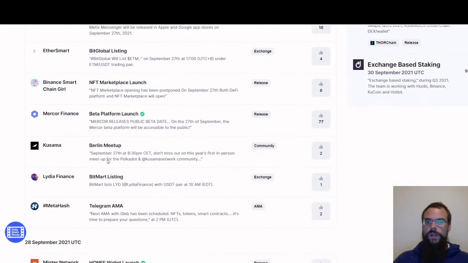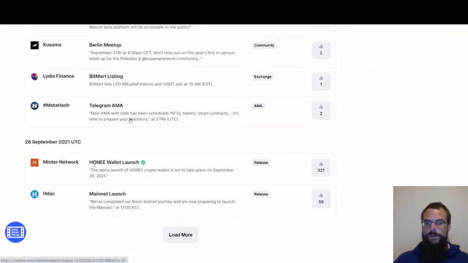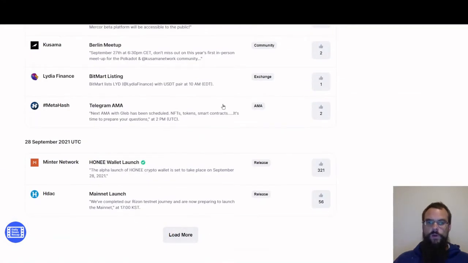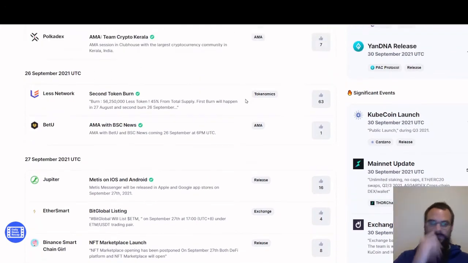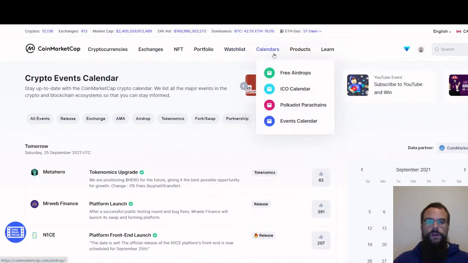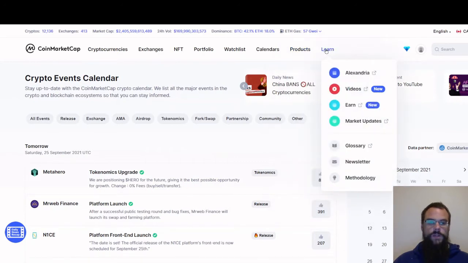So there's other things like Kusama has a Berlin meetup. There's a Telegram AMA for MetaHash. And then you can click on load more and see more about it. So there's lots of information right there, and that's underneath the events calendar. And you can come into the products and you can look at all the different kinds of products that are available, and you can come in to learn.